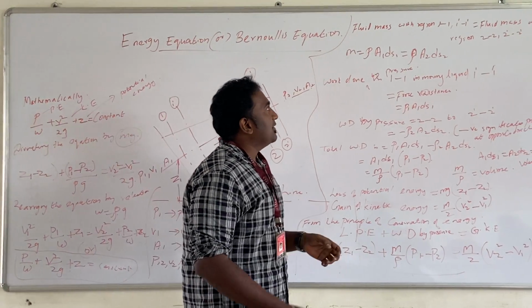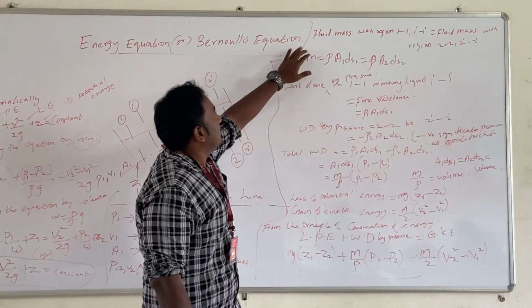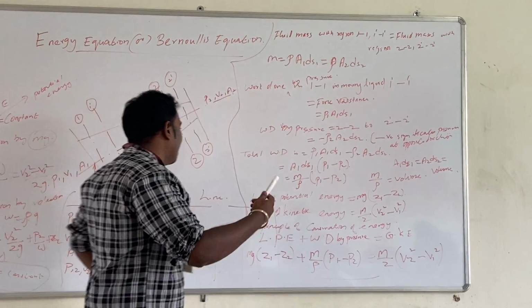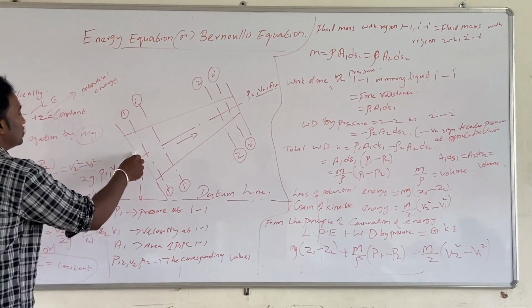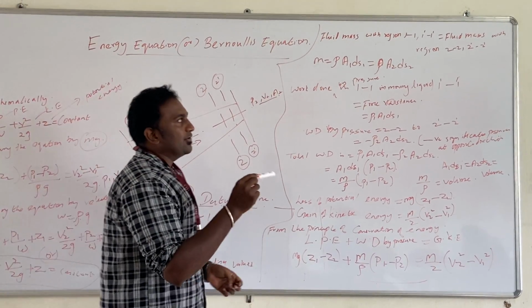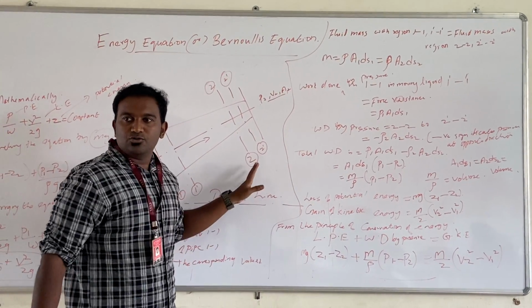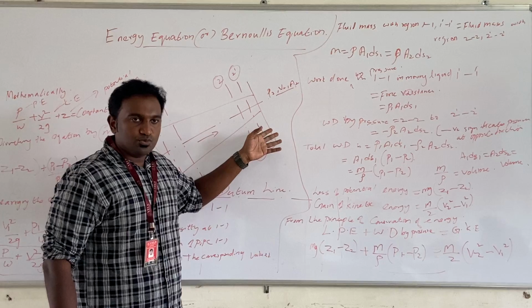Now we are going to find this: the fluid mass within the region 1-1 dash is equal to the fluid mass within the region 2-2 dash.